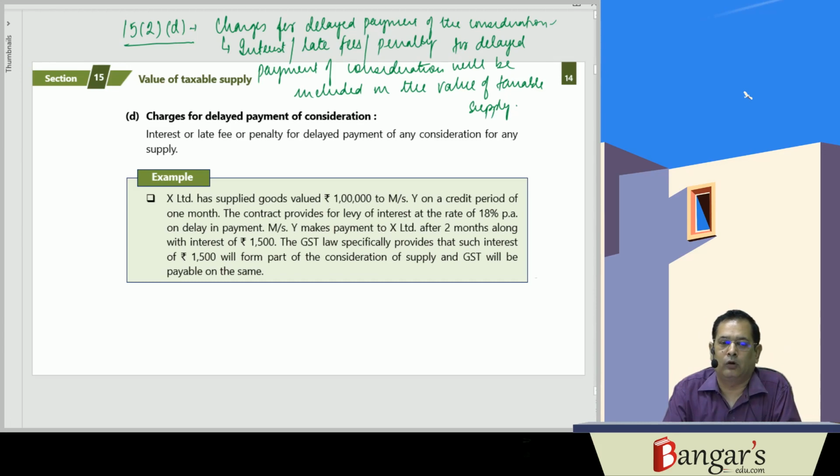So interest or late fees or penalty for delayed payment of consideration.